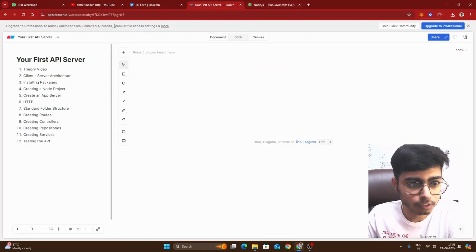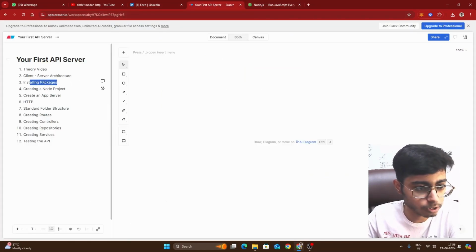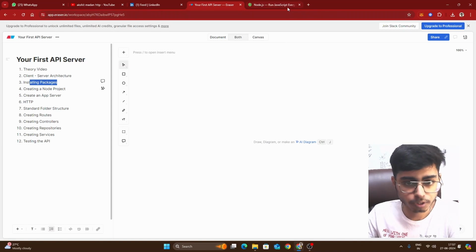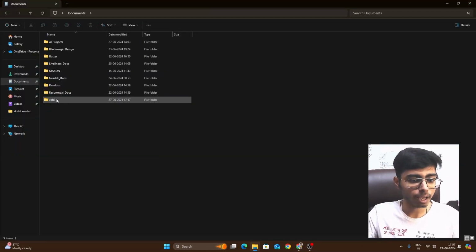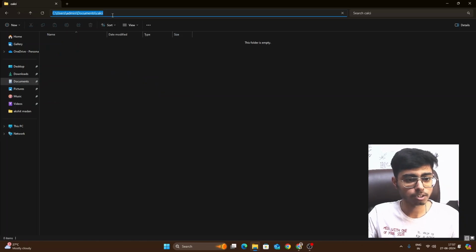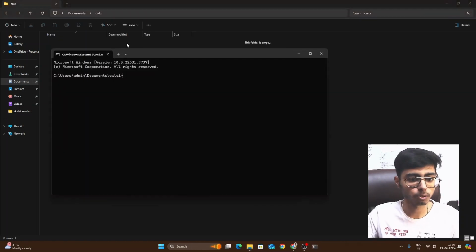So once you have installed Node.js, now we have to install the packages. What I'm going to do is create an empty folder on the desktop or anywhere you want, and inside that folder we are going to first of all initialize the Node project, and then we are going to install the required packages. So let me do that. You can see that I have created a calc folder over here, and you can just open command prompt or terminal in this location, right?